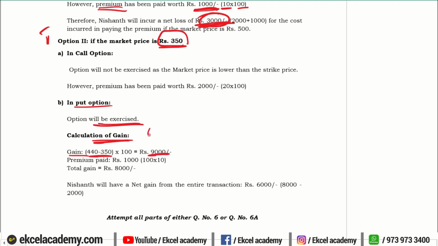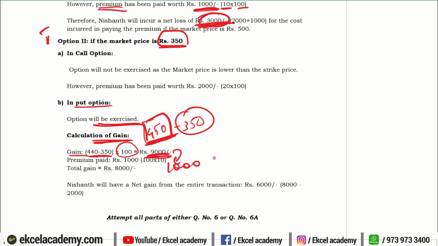If you would have gone to the market, you would have got 350 rupees, but as per your option it is 450, the strike price that has been agreed. So this is the gain you have made on 100 shares, that is 9000, but we have still paid a premium of 1000 rupees, so that is a gain of 8000 rupees. But on the call option, we have suffered a loss of 2000. So our net gain will be 8000 minus 2000, that is 6000 rupees.